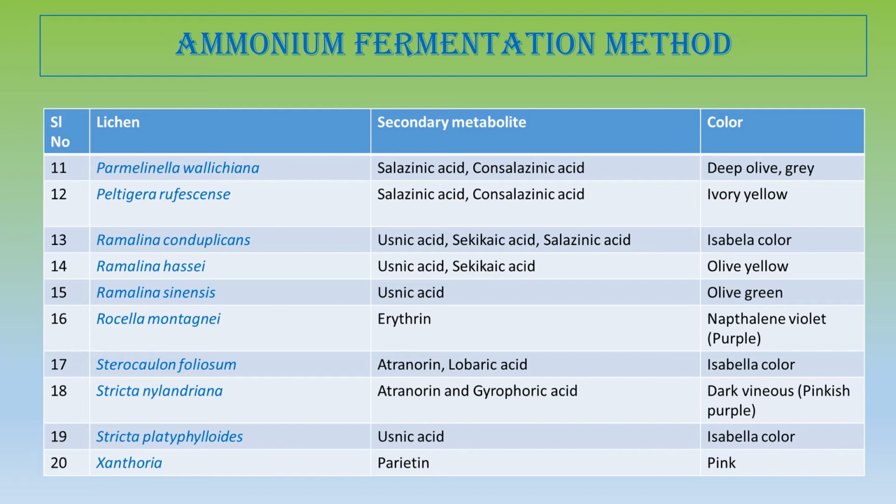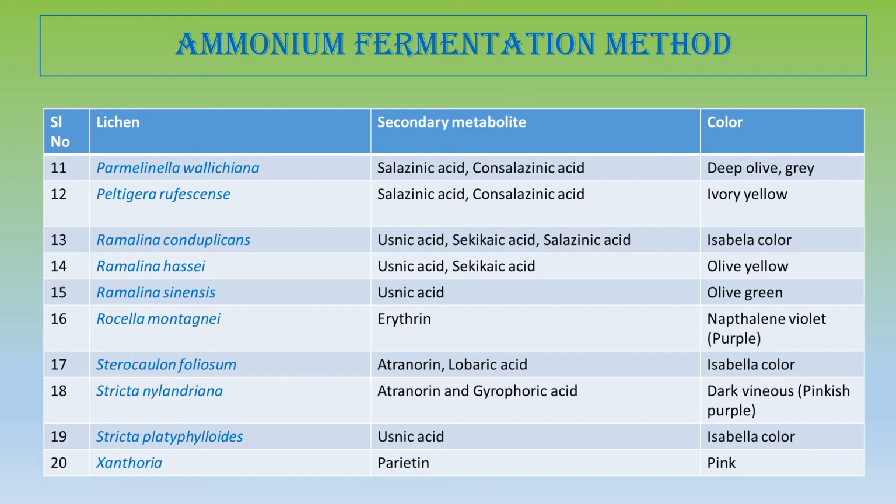Sterocaulon foliosum is a fruticose lichen belonging to Sterocaulaceae, and it produces atranorin and lobaric acid. This lobaric acid is a depsidone, and atranorin I have discussed in the last slide, and it produces Isabella color. Now Stichia, sorry, I have written a wrong spelling. It should be Stichia nylandrica.